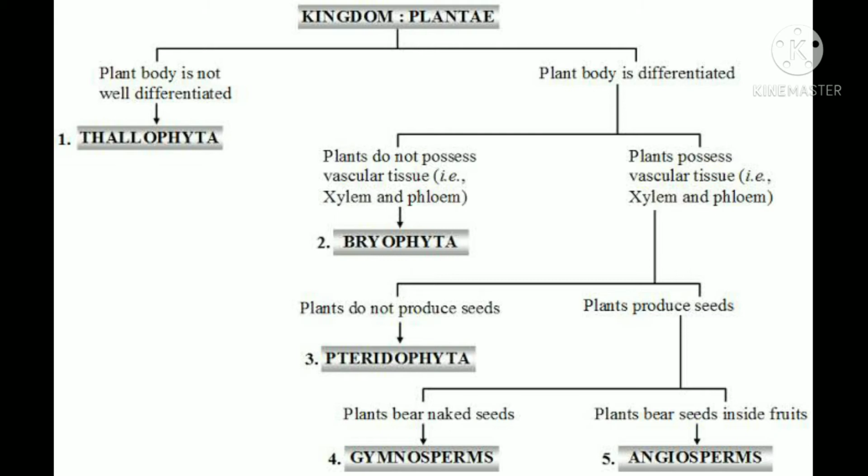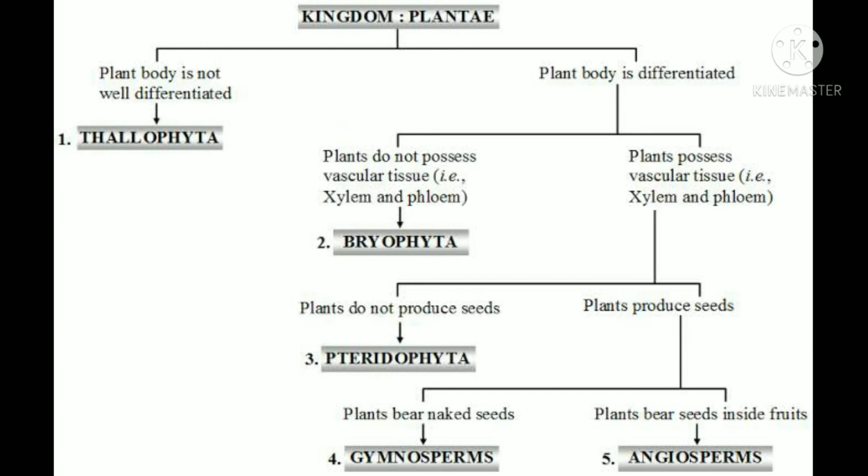On the basis of whether these seeds are naked seeds or are present inside fruits. If the plants possess vascular tissue and produce seeds, and these seeds are naked, meaning they are not enclosed inside a fruit, then such plants are referred to as gymnosperms. And if the plants produce seeds which are present inside fruits, they are known as angiosperms.